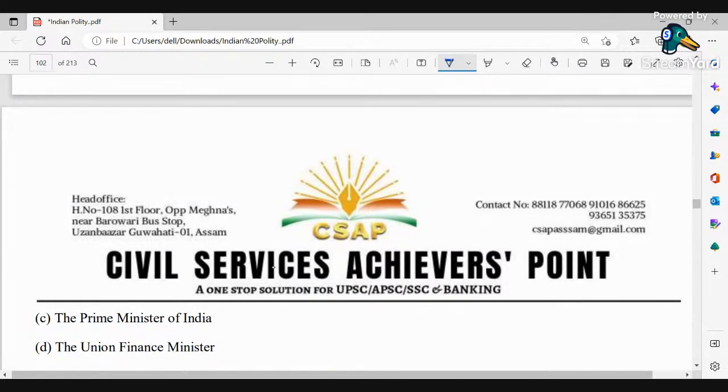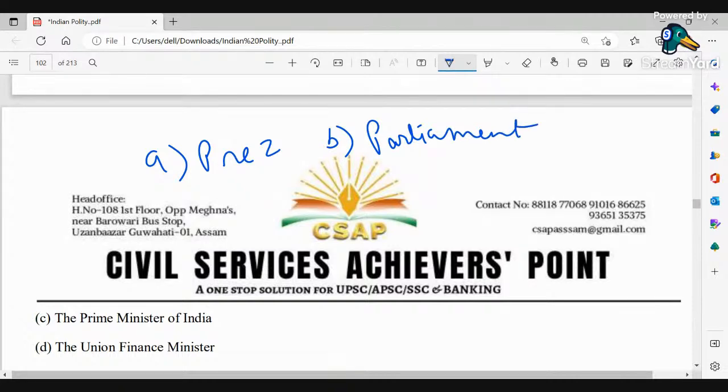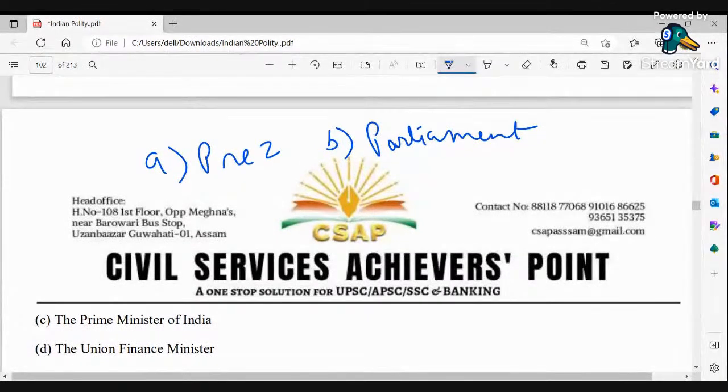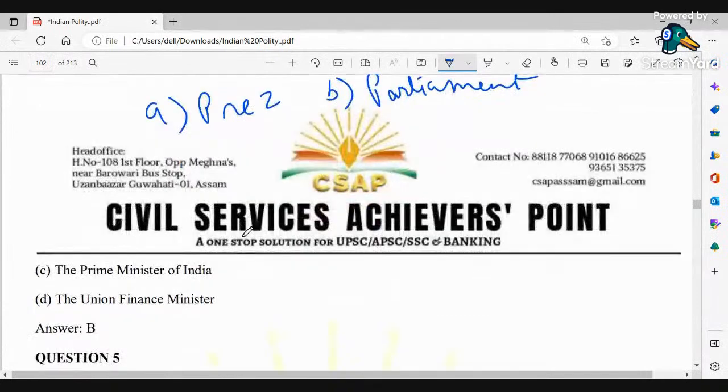So here option A was President, option B was Parliament, and C and D are directly on your screen. So what will be the correct option? B, Parliament. Good. It is basically the Parliament of India.